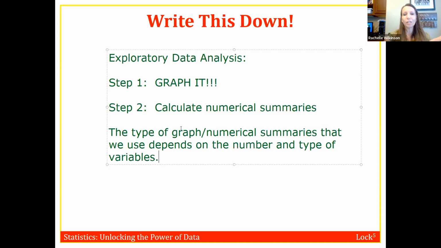In the case of determining which graph and numerical summaries we're going to use, we're talking about, hey, do I have categorical variables or do I have quantitative variables? Throughout chapter 2, we're going to talk about all these different scenarios. Today, we're going to talk all about categorical variables. We'll cover the graphs and summaries when we have 1 categorical variable, and also when we have 2 categorical variables that we're looking for a relationship between.